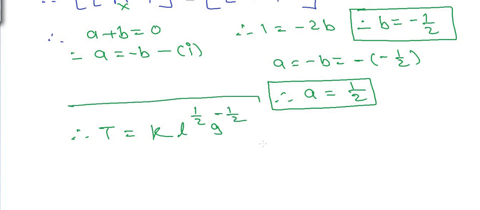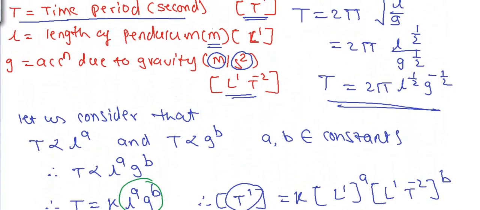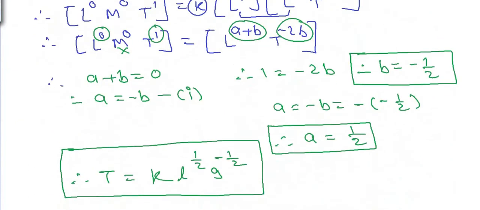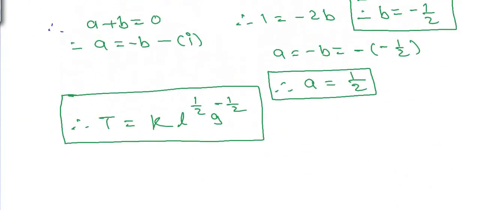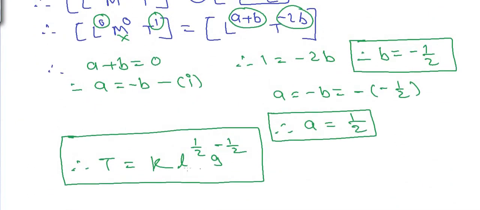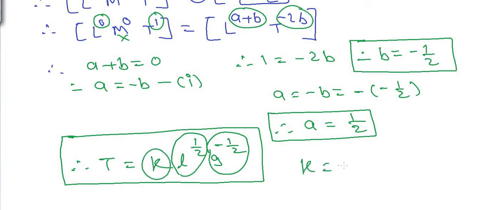So we got T equal to K into L raised to half, G raised to minus half. Now what is the correct equation? See, in the correct equation we do not get a constant term in proportionality, and therefore we got a correct relation between time period, length and acceleration due to gravity. Now practically we can verify that the value of K is equal to 2 pi, and this way we can establish the relation between different physical quantities using dimensional analysis.